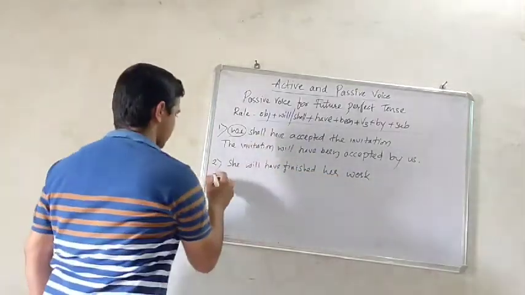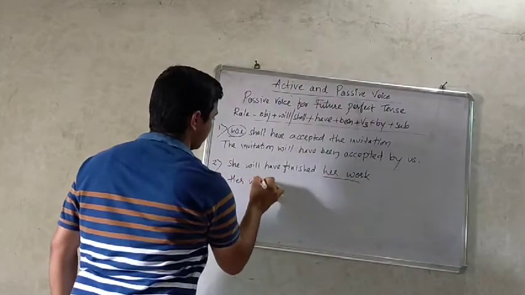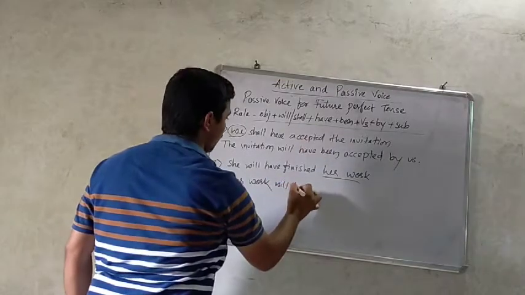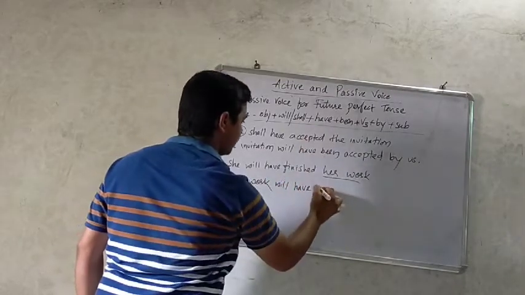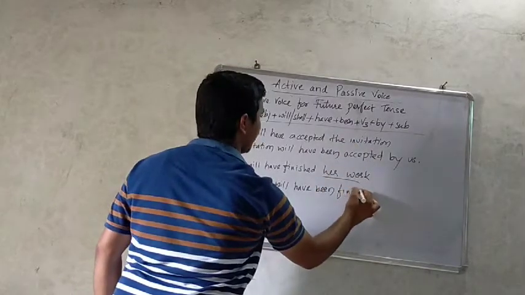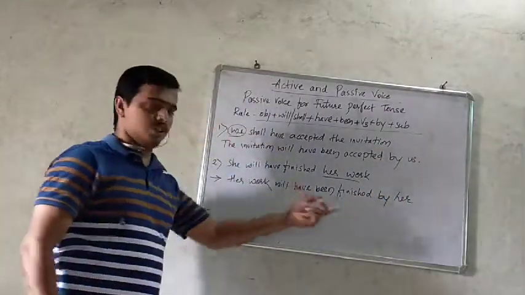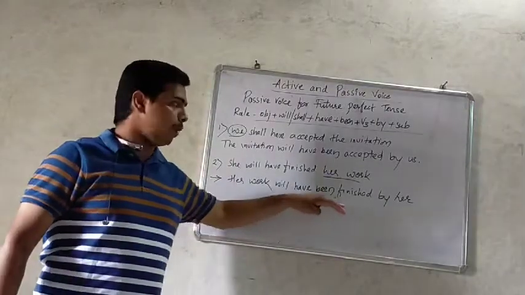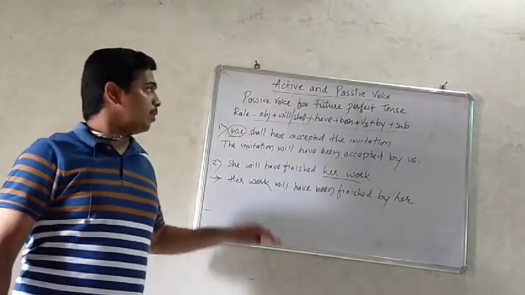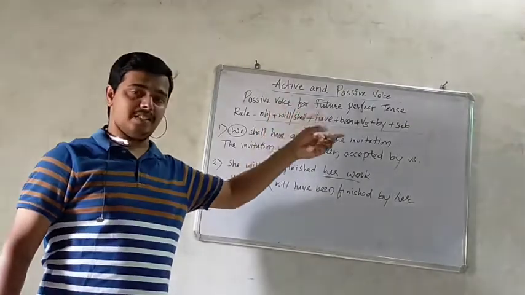So take the object. Initially, her work will have been, third form finished, will have been finished by her. She changes into her. Her work will have been finished by her. So this is about the passive voice for future perfect tense.